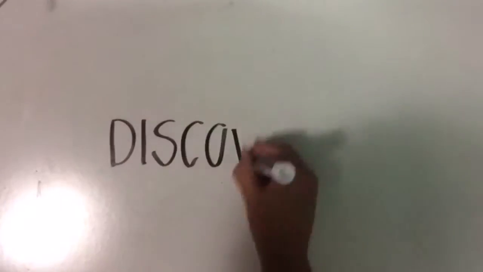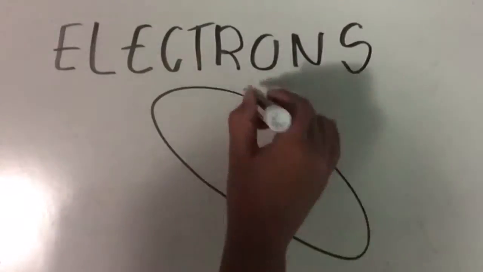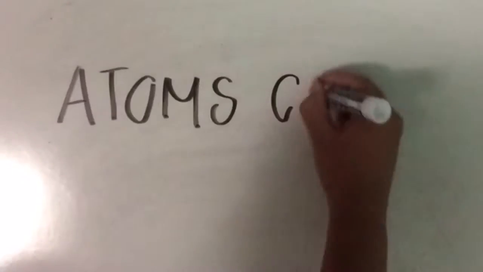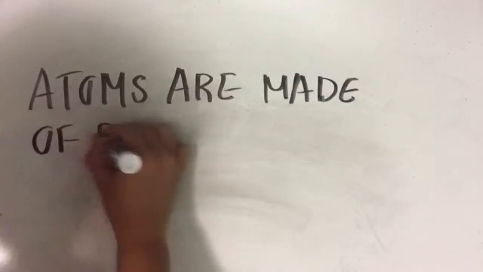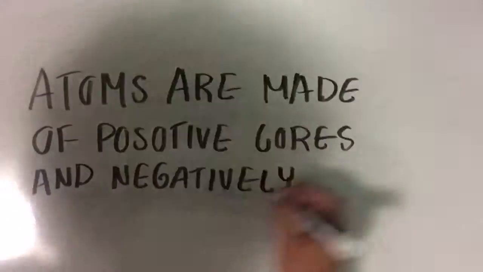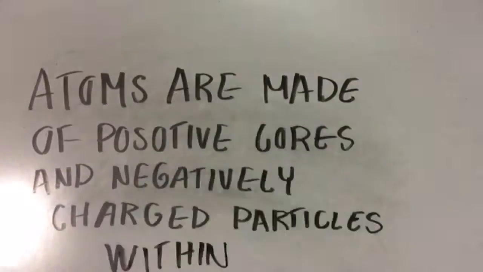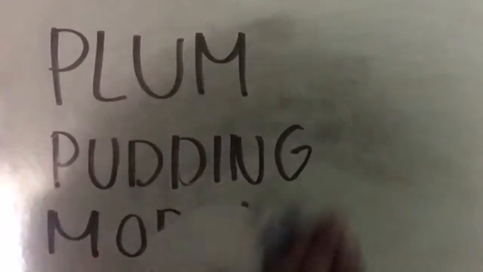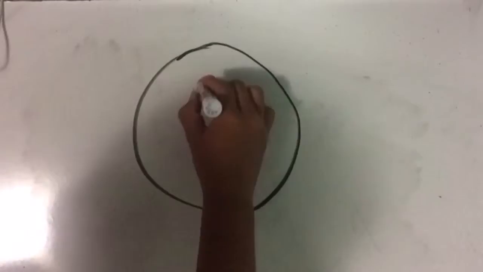Joseph John Thomson, or J.J. Thomson, was born on December 18, 1856, and died on August 30, 1940. J.J. Thomson discovered electrons. He also discovered that atoms can be divided. And last, he discovered atoms are made of positive cores and negatively charged particles within. This is his plum pudding model.